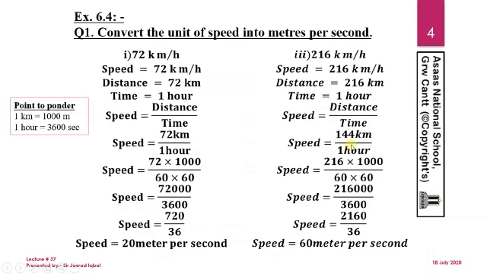That is 216 kilometer divided by 1 hour, and now we have to multiply 216 with 1000 to convert it from kilometers to meters, and 1 hour is equal to 60 multiplied by 60, that shifts the 1 hour to seconds. So that is equal to 216,000 divided by 3600, and after simplification we will get 2160 divided by 36. After the division we will get 60 meters per second. Once again I am reminding you to make a correction of this. This is a typing error. This is 216 kilometer, this is not 144 kilometers. I hope you really understand.